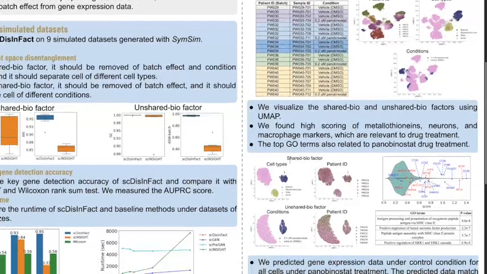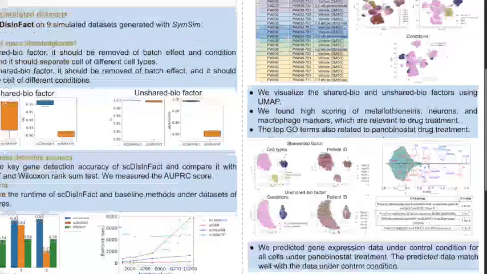We can see that shared biological factors separate the cells of different cell types and at the same time remove the condition and batch effect. On the other hand, unshared biological factors separate the cells of different conditions and remove the batch effect.